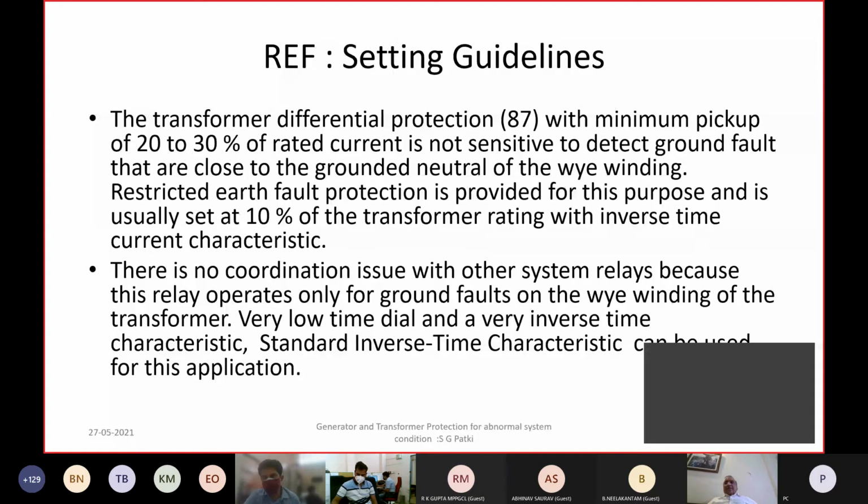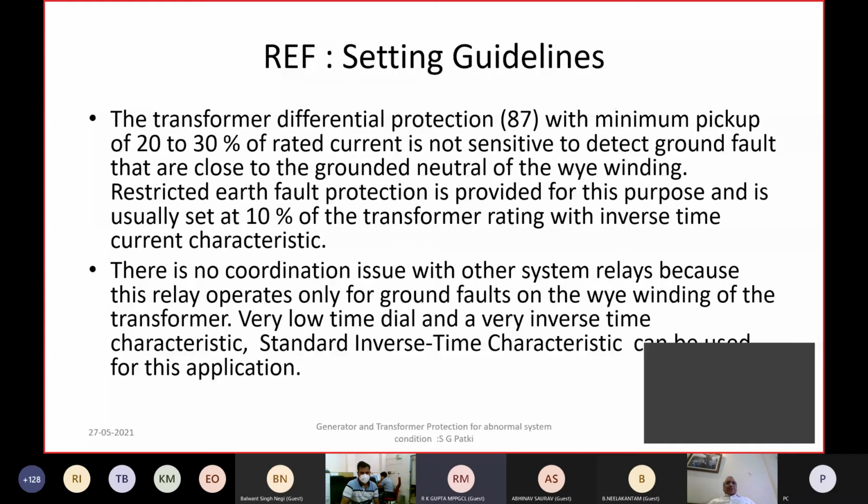But it also puts a very high demand on the specification of the current transformers, so that the current transformers do not saturate. So a very high knee point requirement, because it's a voltage based relay basically in the differential circuit.